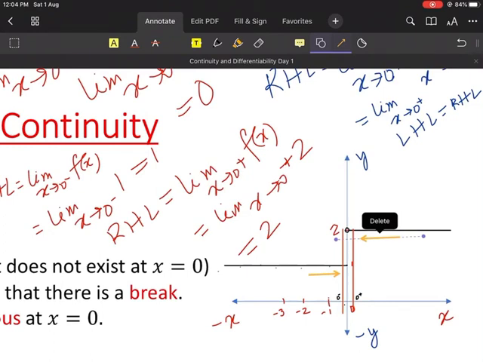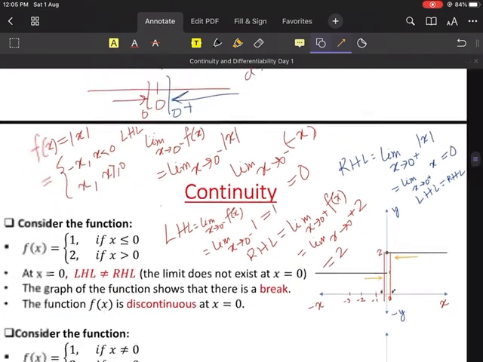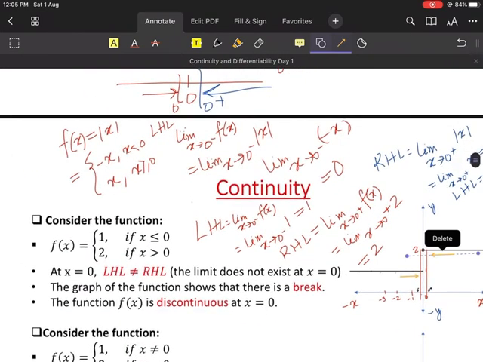Guys, come on. Does the limit exist? No. No. Why? Because the left hand limit is not equal to the right hand limit. So look at here. At x equal to 0, LHL is not equal to RHL. The limit does not exist at x equal to 0. Am I clear, everyone? Understood?